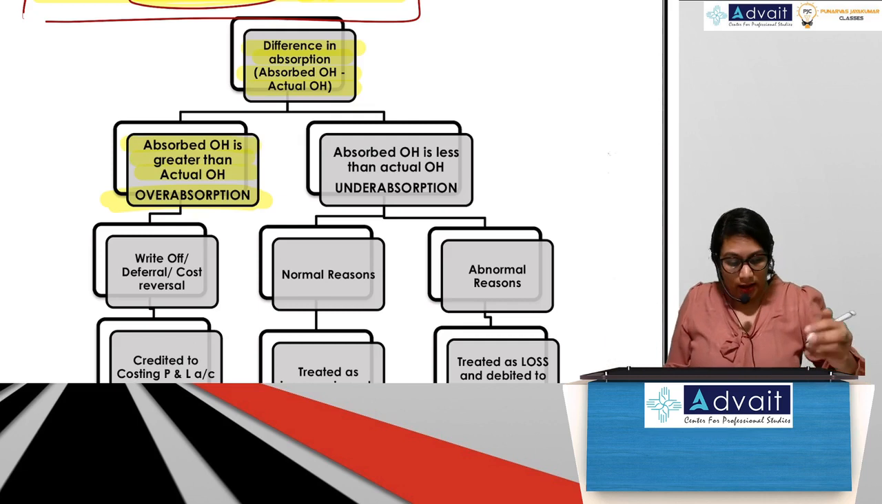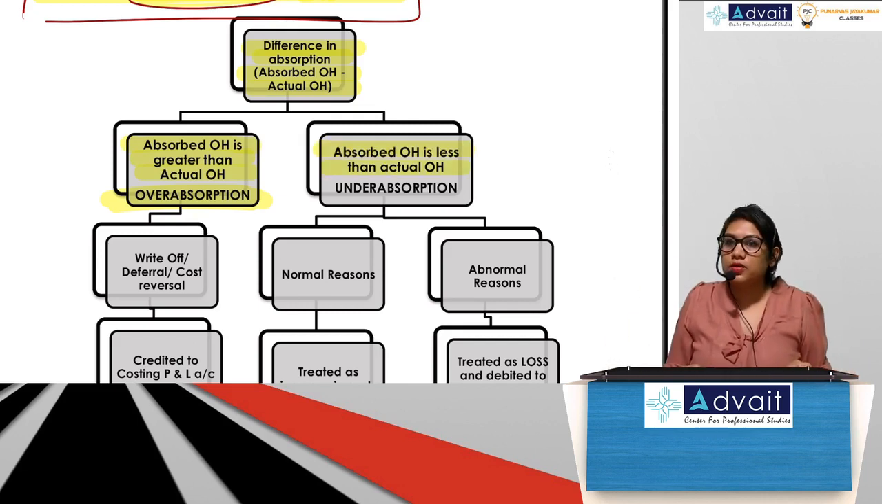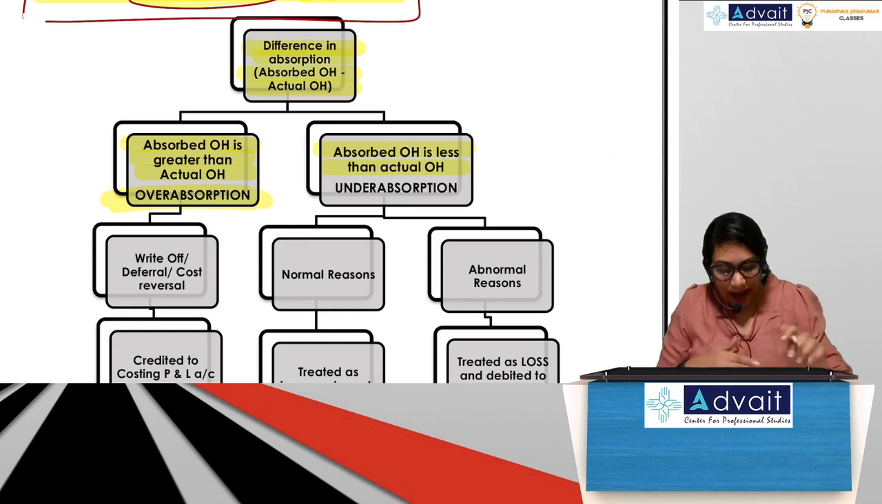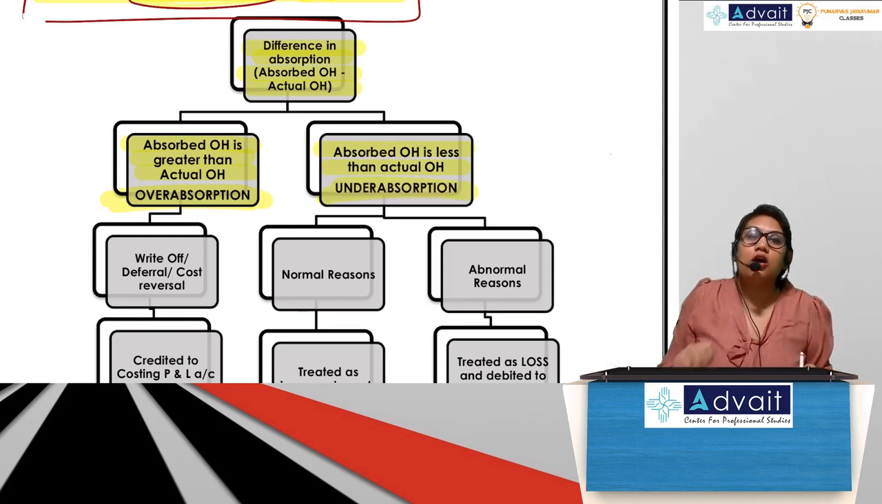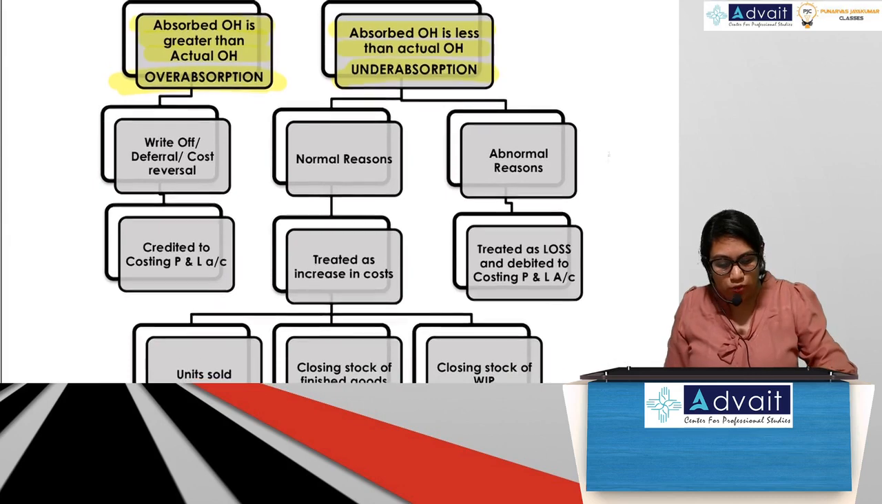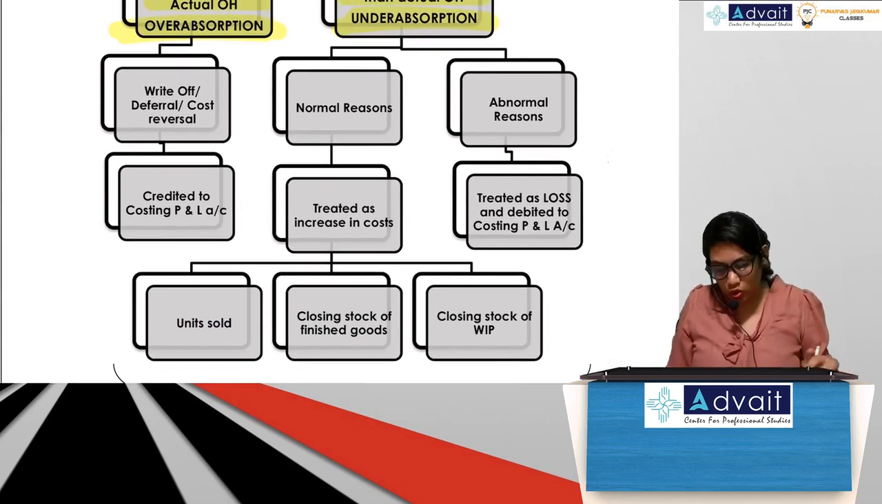Similarly, if absorbed overhead is less than actual overhead, what will I get? Actually, I've incurred more, but I've charged less. I will get under absorption, undercharge. Guys, correct? No? Everybody. So now if there is over absorption and under absorption, what am I supposed to do? So let's see.